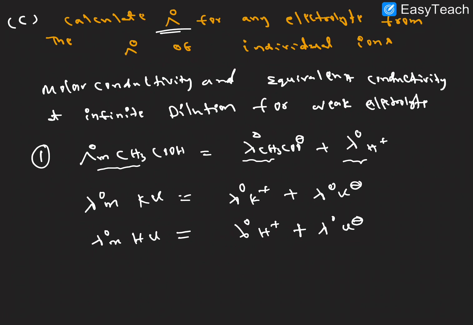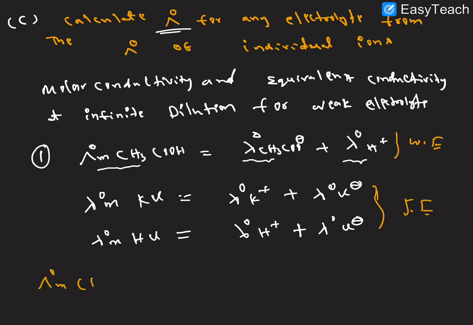By using strong electrolyte conductivity, we can find the weak electrolyte conductivity. Let us discuss one example here. These two are strong electrolytes, and this is the weak electrolyte. From these two, we can get the weak electrolyte conductance.